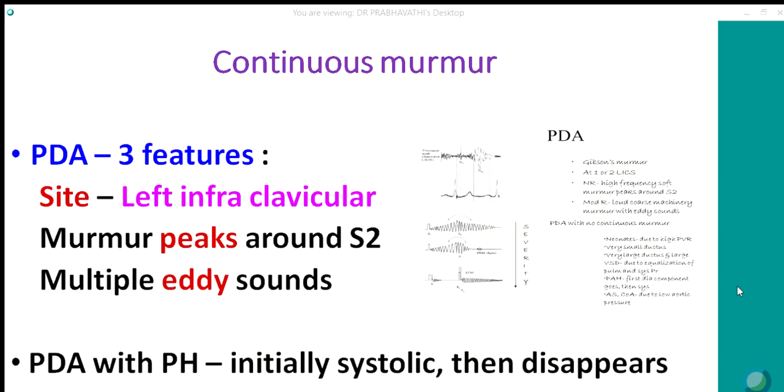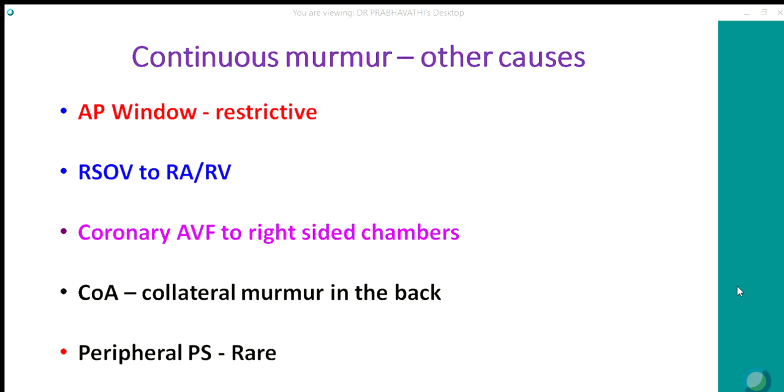When patients with PDA develop pulmonary hypertension, the murmur initially becomes systolic, and when there is bidirectional shunt or right-to-left shunt, the murmur disappears. Another cause of continuous murmur is AP window, but only a small percentage, because most of them are non-restrictive. A restrictive AP window can have a continuous murmur in the left third intercostal space.